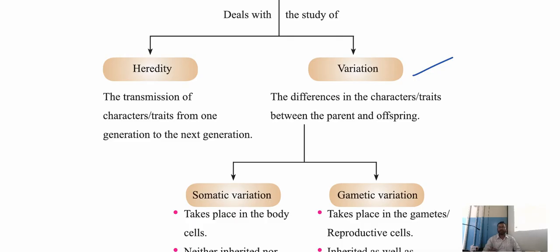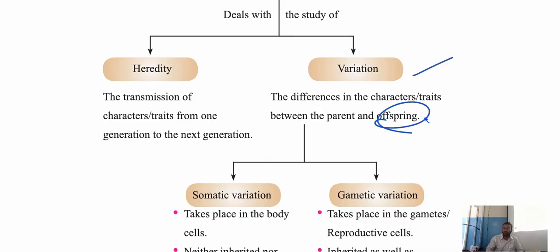My dear students, the interesting concept is here. The differences in the characters or traits between the parent and the offspring is known as variation. Am I right? We see some variations. Might be we don't look like our parents. We may look like our grandparents. That is variation, the differences between the traits or the characters between the parent and offspring.